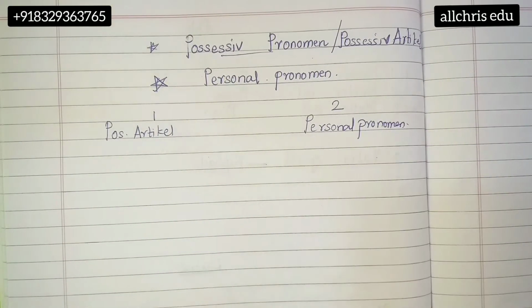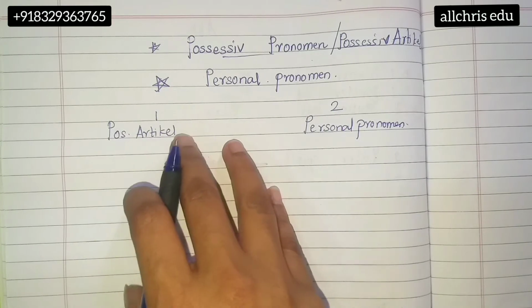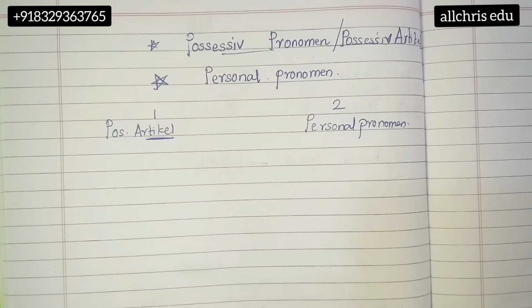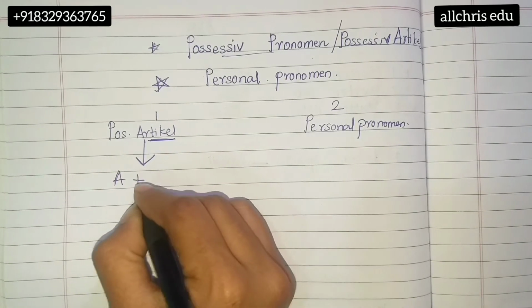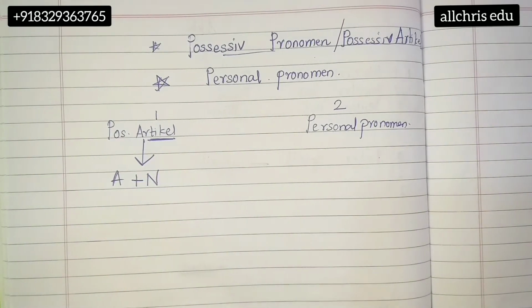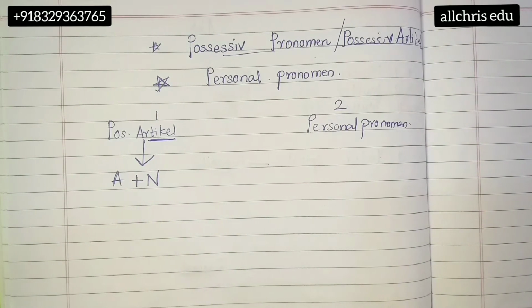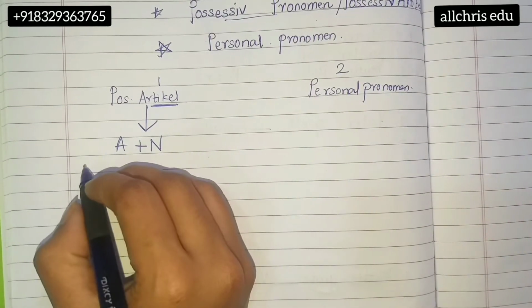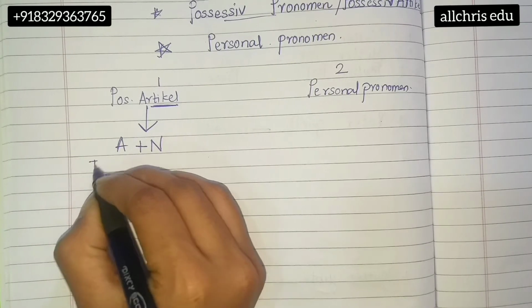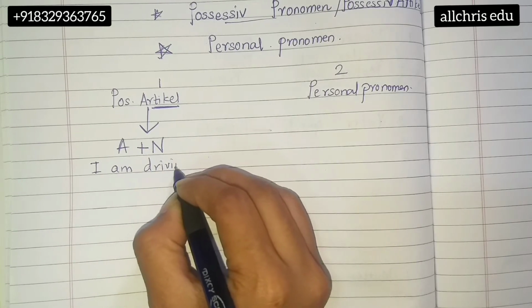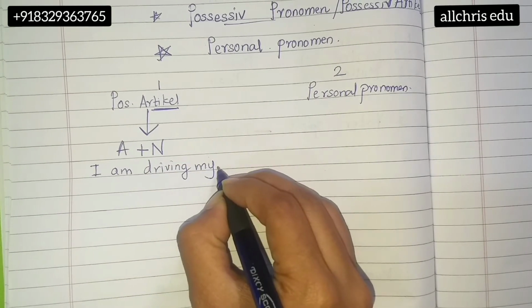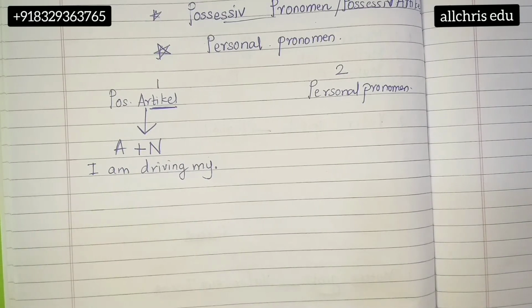First and second. Now children, possessive article, the name itself tells us it's an article. Article always comes with a noun, hand in hand. Articles are the best friends of nouns. I usually use this statement and you should know it. They never come alone. We don't write articles alone. I'll give you one example where I write an article alone. Just see: I am driving my, full stop.